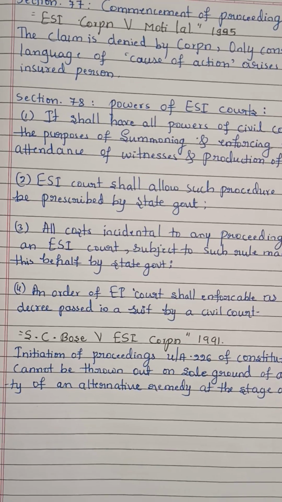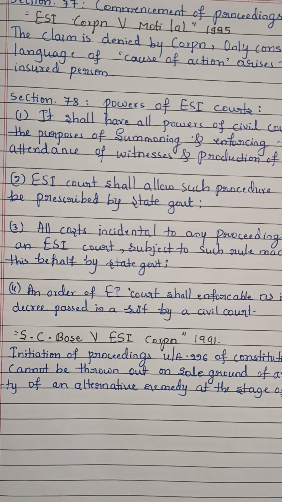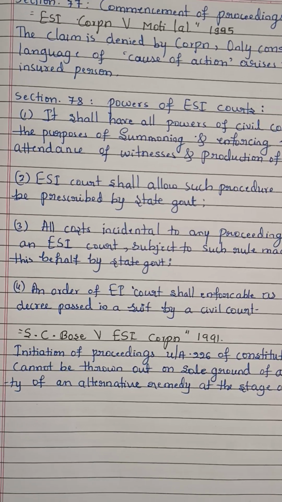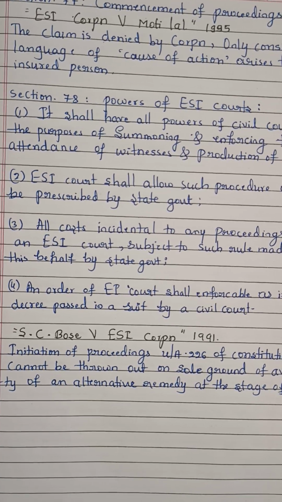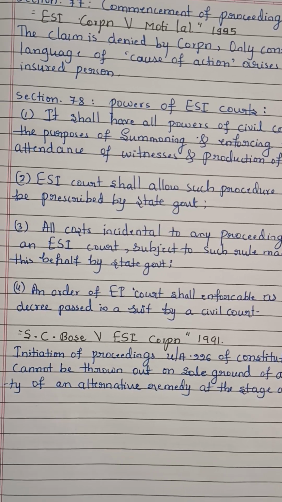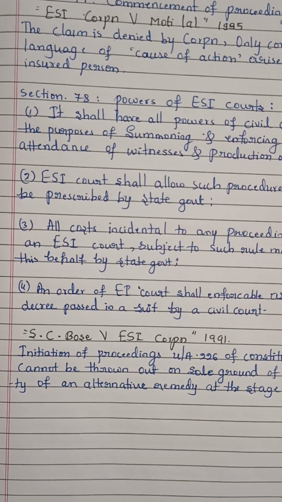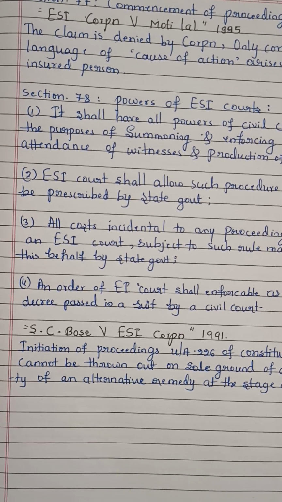And Section 78, which is an important point, that is, powers of ESI courts. The ESI court shall have all the powers of civil courts for the purpose of summoning and enforcing the attendance of witnesses as well as production of documents in civil cases.